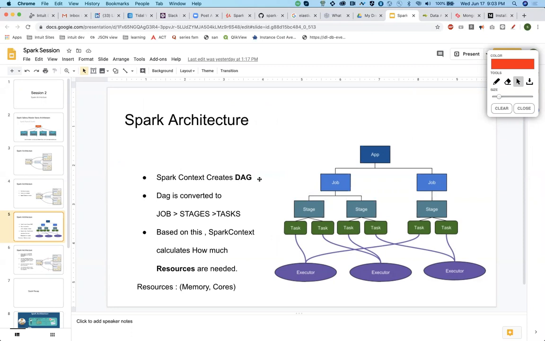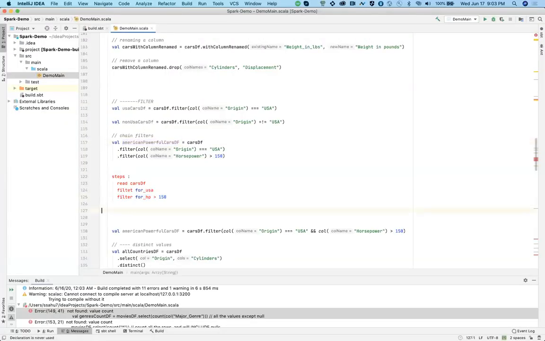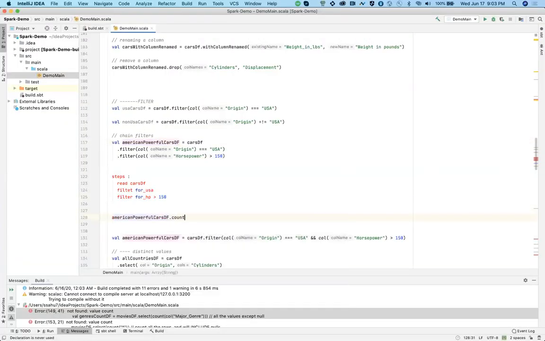And this DAG is basically converted into three things: job, stages, and tasks. Now what is a job? So whenever you create an RDD, these things are done. Now let's say you do dot count.